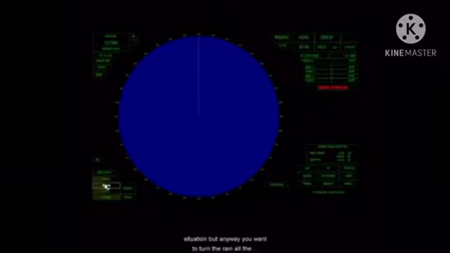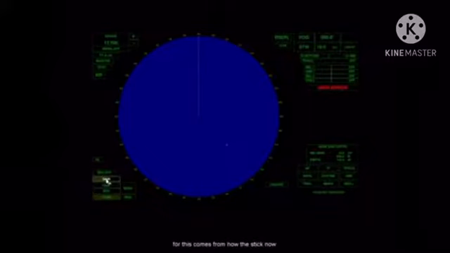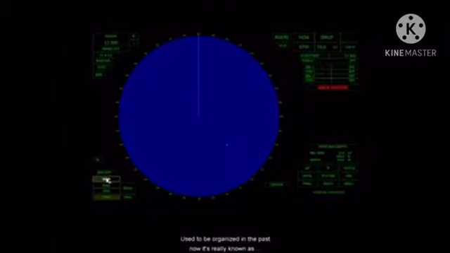But anyway, you want to turn the rain all the way down. So I clicked on it. Now I'm dragging my mouse to the left to make the bar go down to 0. And I'm going to do the same thing for sea. Okay? Now, the name gain comes from how this technology used to be organized in the past. Now it's really known as threshold.